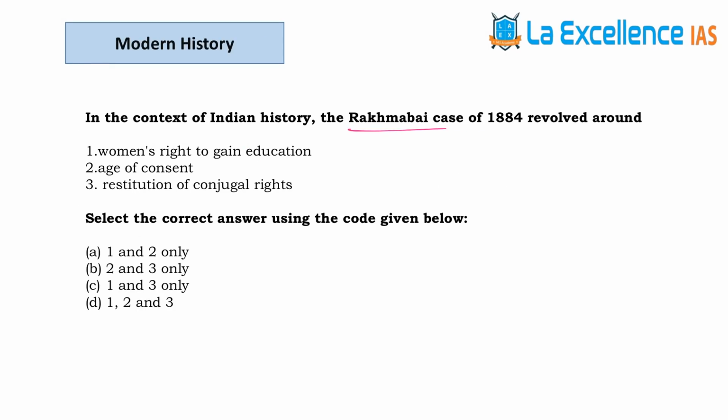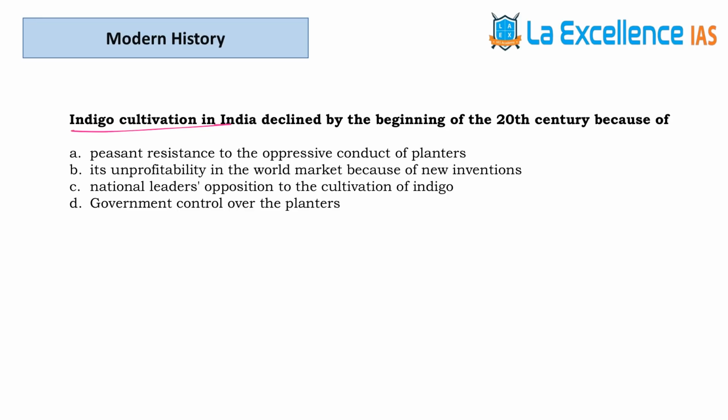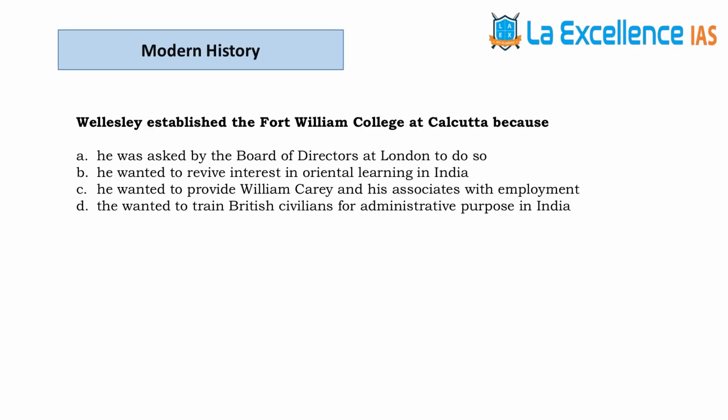The next question is about Rakmabai case. Answer for this question is B. Next question is about indigo cultivation. Answer for this question is B. Next question is with respect to Fort William College. Answer for this question is D.